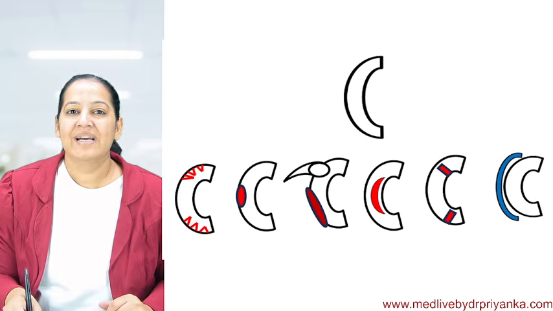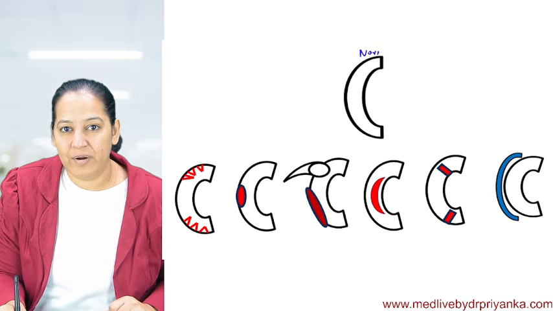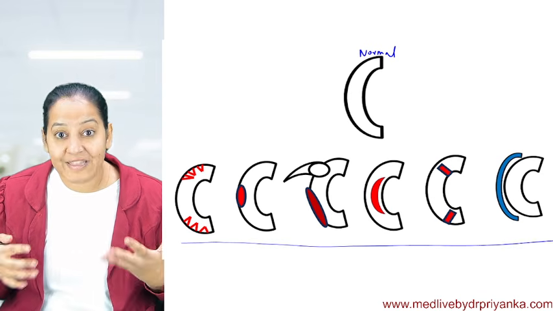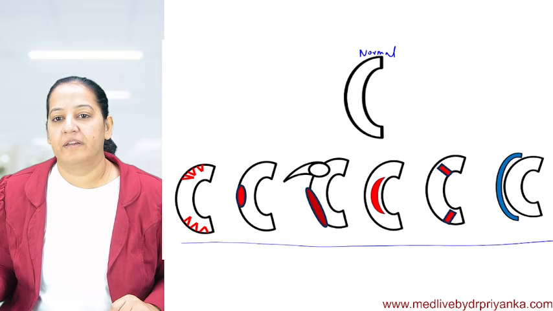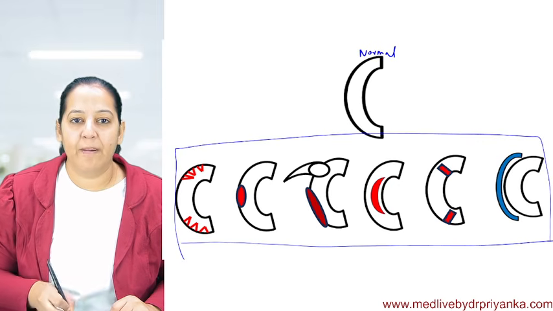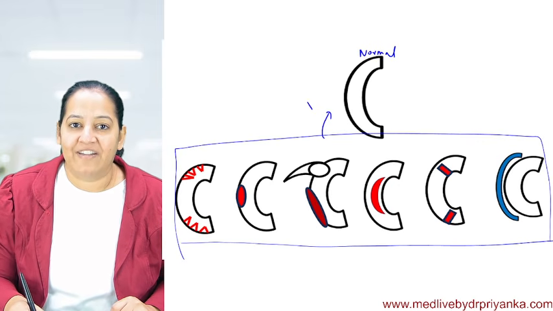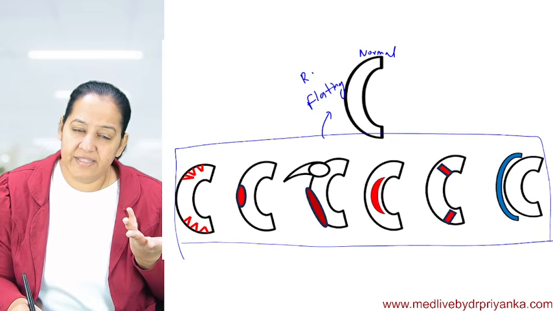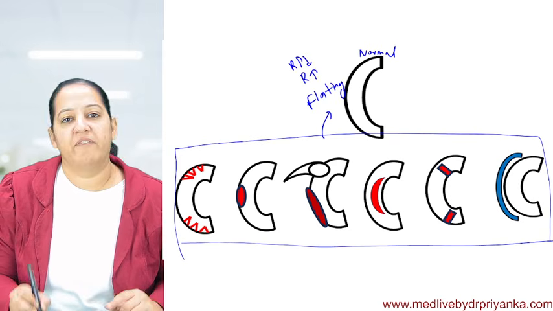Say what we are doing. See, this is the normal cornea, which is flat. And see, these are all myopic corneas. And we want to make them flat. If we want to treat them, we want to make them flat. Flattening of the cornea will cause an increase in radius of curvature and reduce refractive power, and it gets treated.